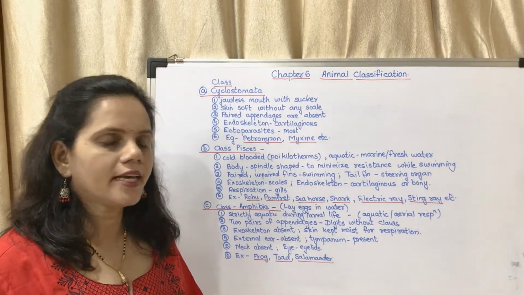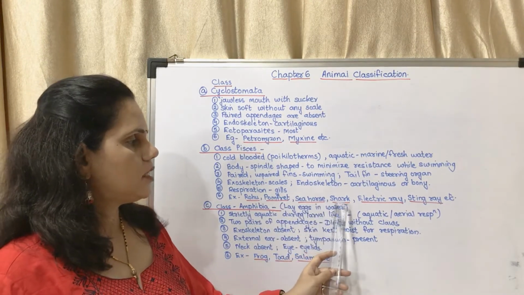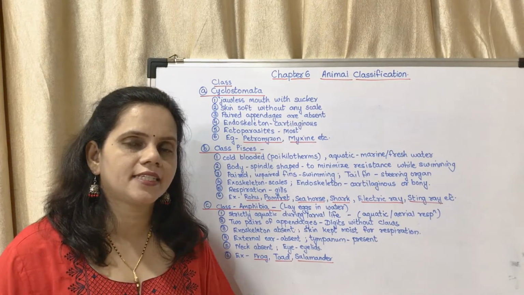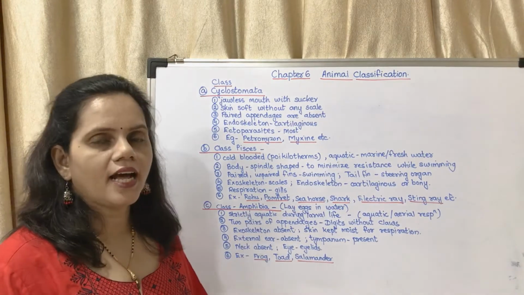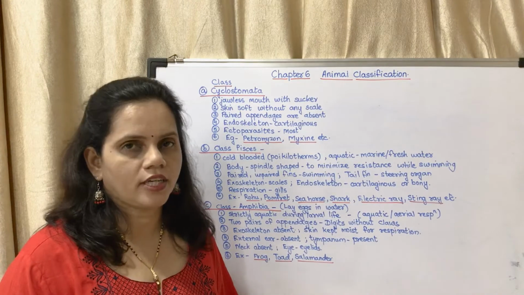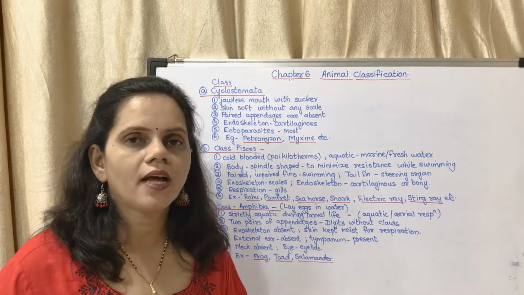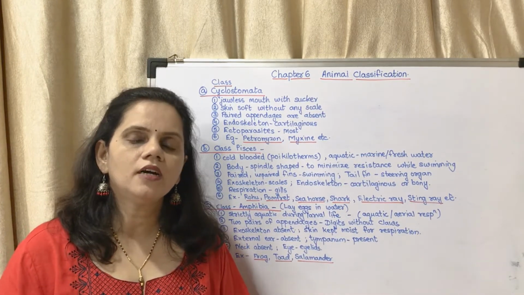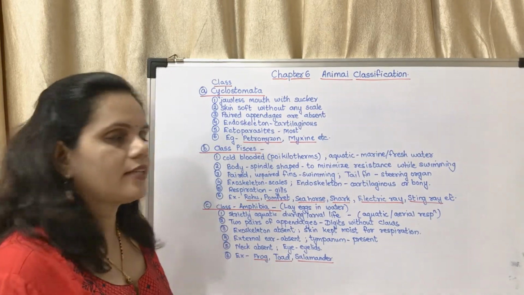Respiration is through gills. Examples: rohu, pomfret, seahorse, shark, electric ray, stingray, etc. So these are the characteristics of class Pisces. Next is characteristics of class Amphibia. These are the organisms which lay eggs in water. This is one of the most important differences between Amphibia and Reptilia. Amphibia lay eggs in water, whereas Reptilia lay eggs outside water, on the land.